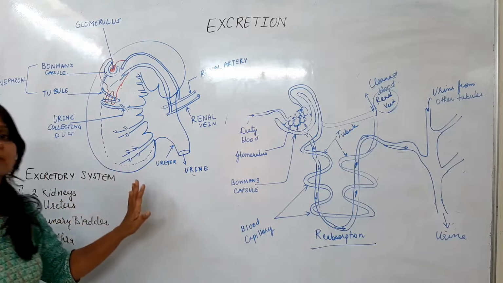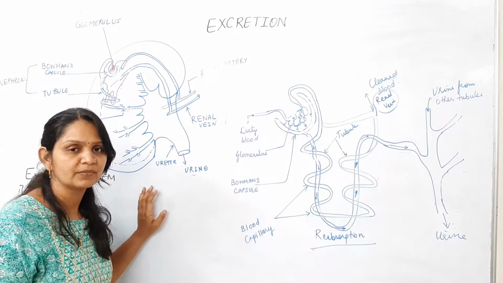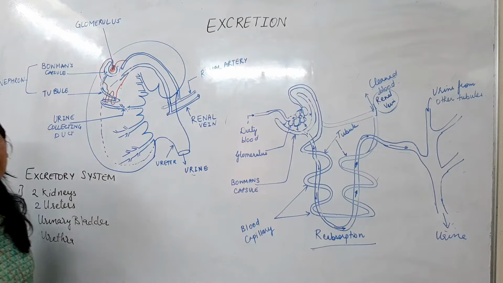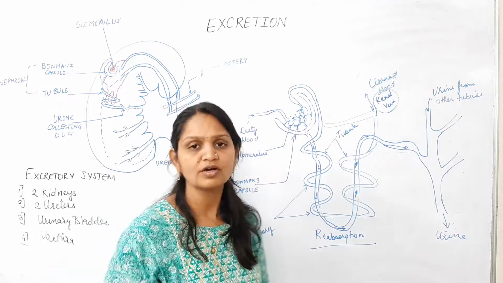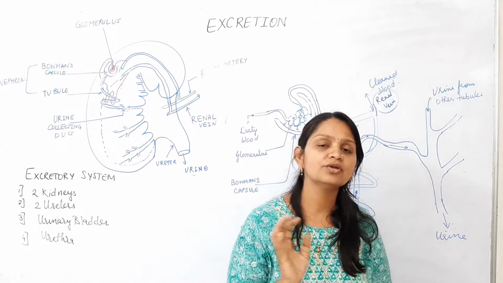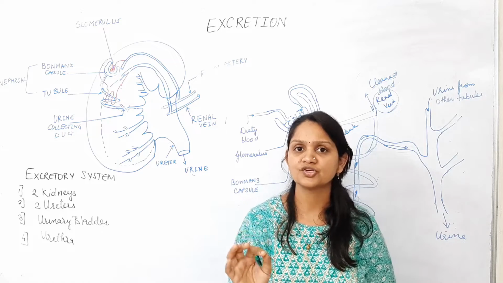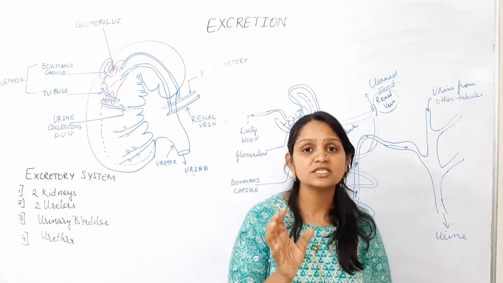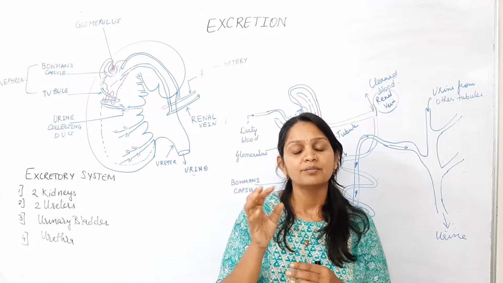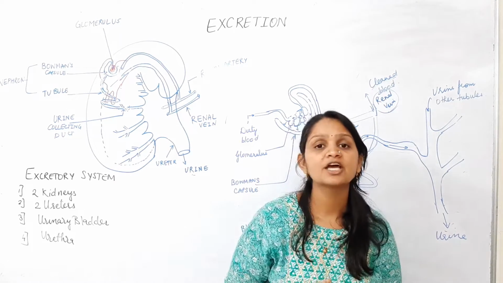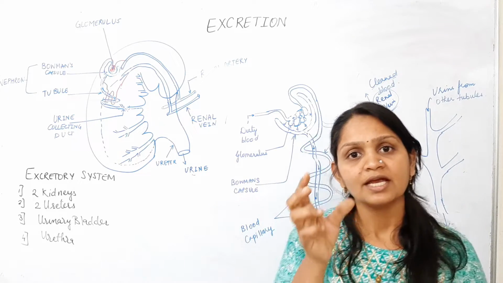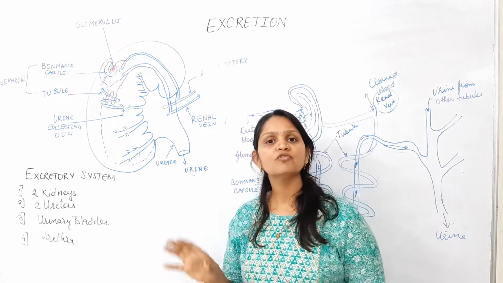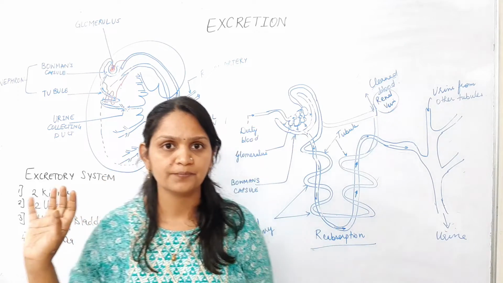Now let us study the main organ, that is the kidney. This is the internal structure of the kidney. Inside the kidney there are a number of nephrons. What is a nephron? It is the major unit which is responsible for the production of urine. And what is urine? It is the yellowish liquid which is formed after the blood becomes clean and the waste products are removed from it. So urine contains the waste of our body, and that urine is removed from the body through the kidney.